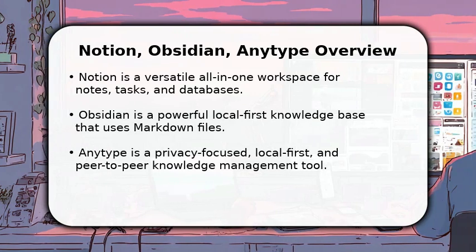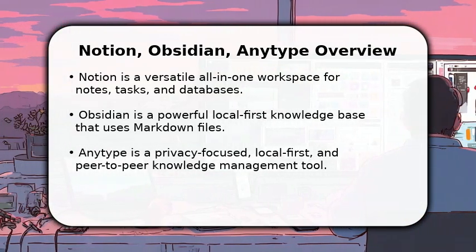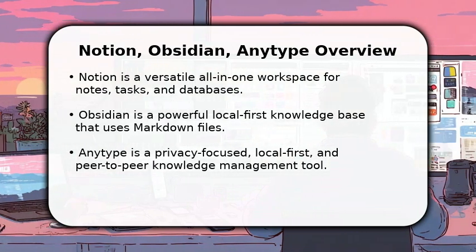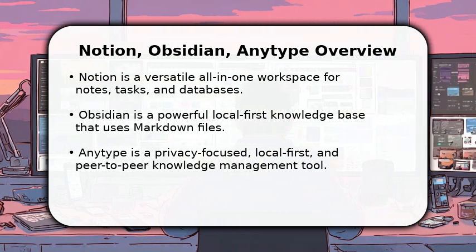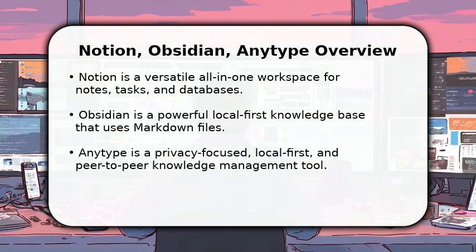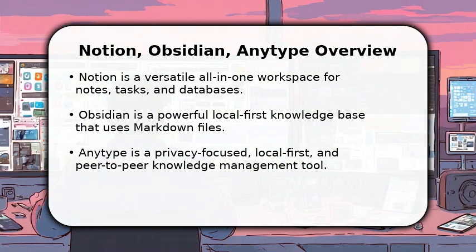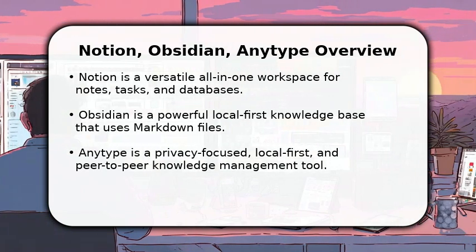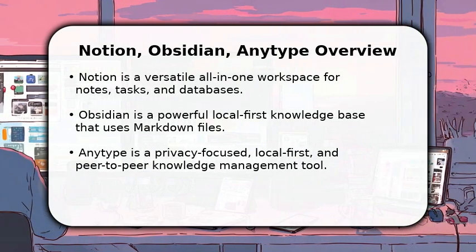In this video, I will compare Notion versus Obsidian versus Anytype to help you decide which is better for your needs. We'll explore their core functionalities, unique strengths, and ideal use cases. Notion offers an all-in-one workspace, while Obsidian excels in local knowledge management with Markdown. Anytype provides a privacy-centric, local-first approach, emphasizing data ownership and peer-to-peer synchronization. Let's dive into the specifics of each platform.